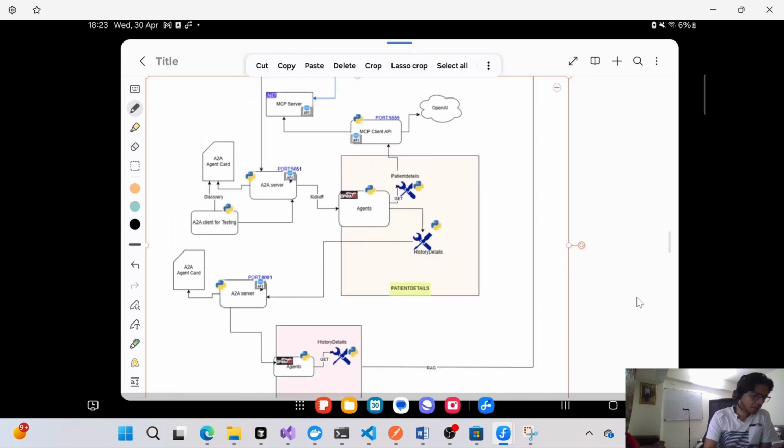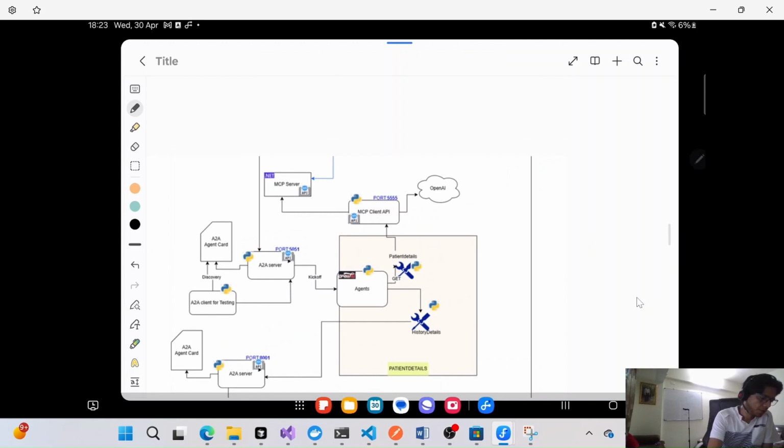Suppose we have a database, right? Suppose we have one database, and this MCP server is getting those responses from the database. Let's consider we have a CosmosDB here, right? So the MCP server fetches those details from the database. Here we have exposed some functions, right? These are basically MCP tool functions, MCP functions, right? We'll see how exactly we'll create these MCP functions, and these functions will get to the MCP client.